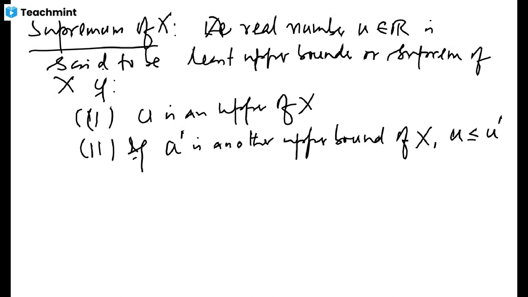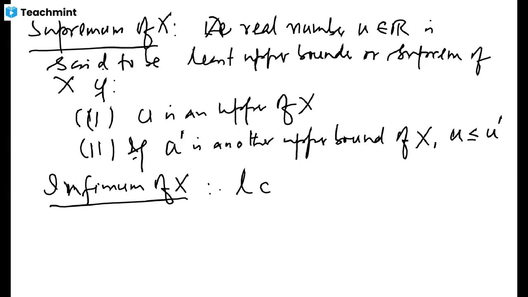Likewise, we define another term that is known as the infimum of X, and the infimum of X has to be the greatest lower bound.